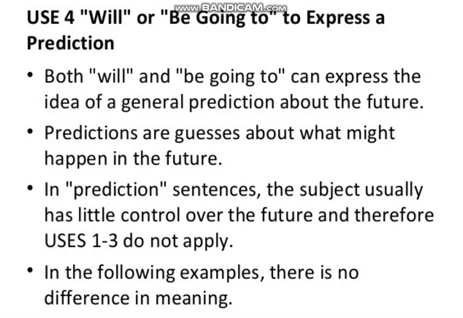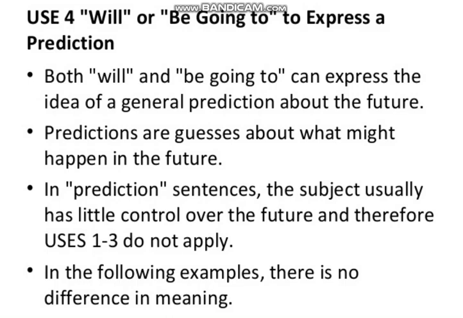In prediction sentences, the subject usually has little control over the future, and therefore uses 1, 2, 3 do not apply. We have not that much concern about the subjects. That's why we didn't apply uses 1, 2 and 3, we just apply use number 4.